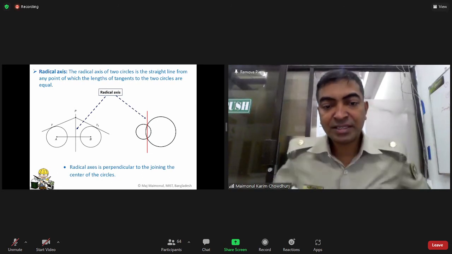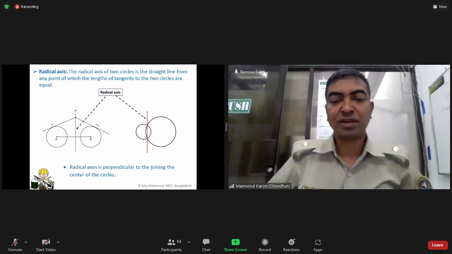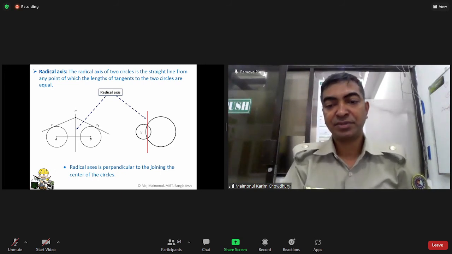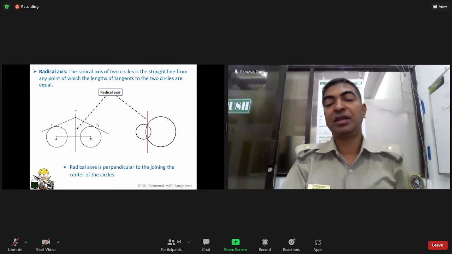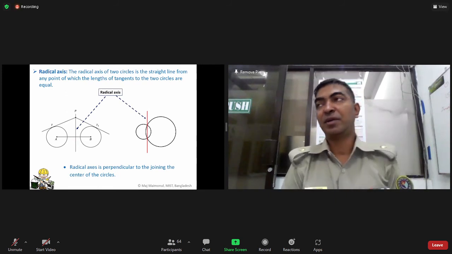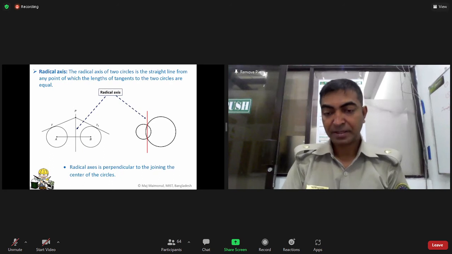The radical axis is perpendicular to the line joining the centers of the circles. Same here, suppose this is the center, and again this is the center. So draw the line, and draw another radical axis. They are perpendicular to each other.